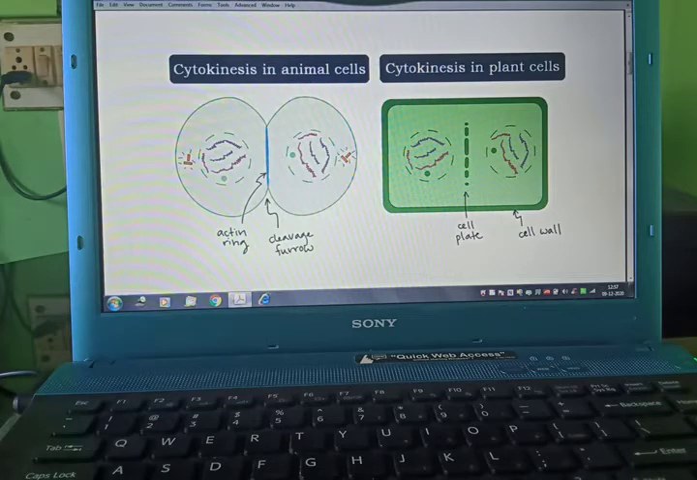Now here you can see a plant cell, from one cell to two cells, and an animal cell, from one cell to two cells. These are centrioles.